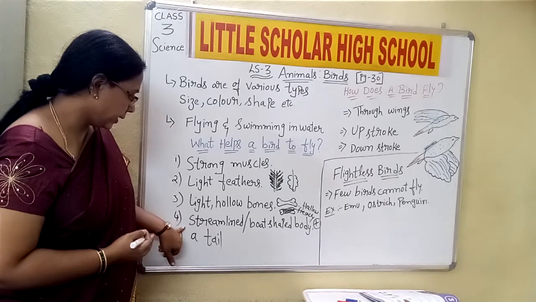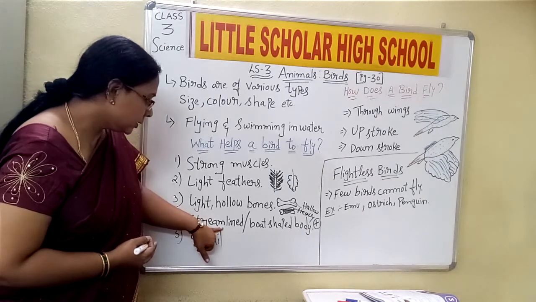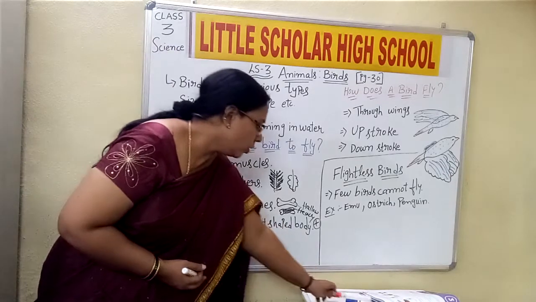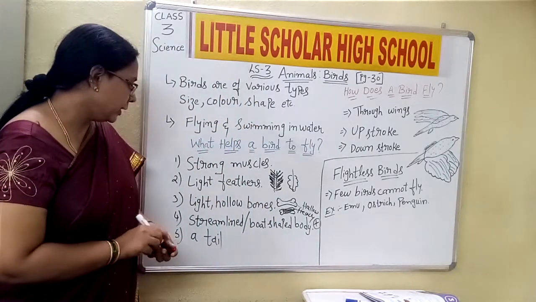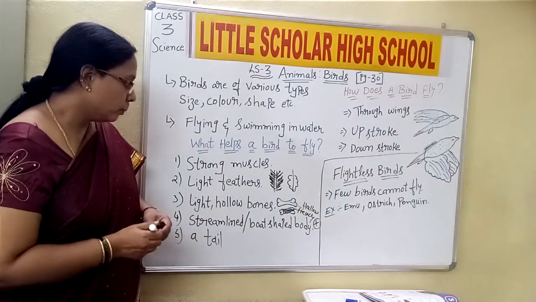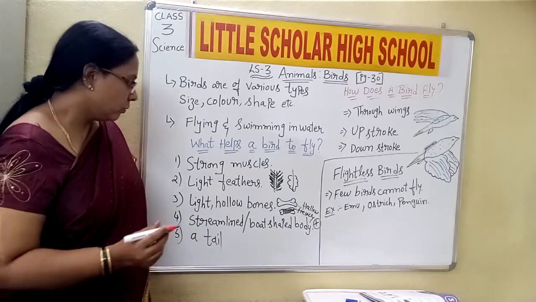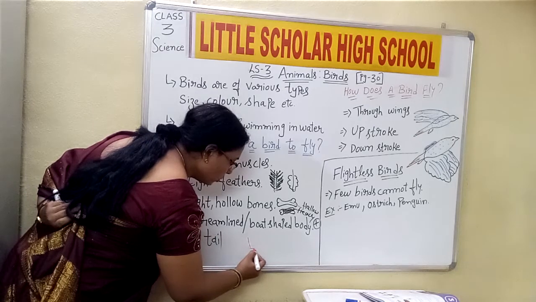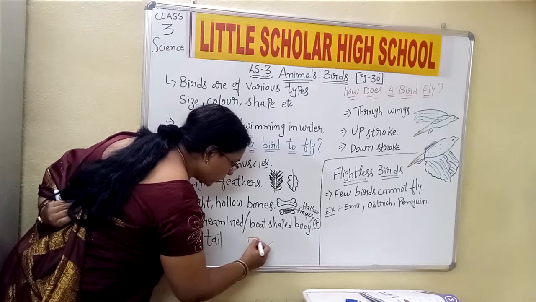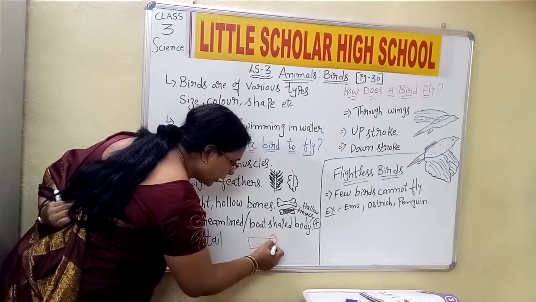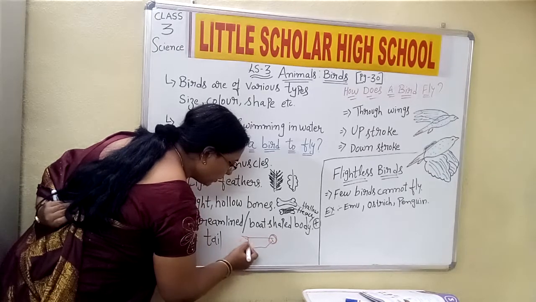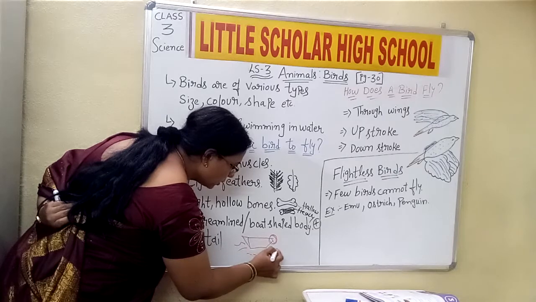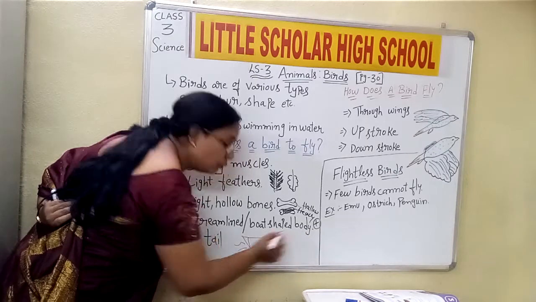The fourth point says that the body is a streamlined or boat-shaped body. How is the body here? The body is a streamlined or boat-shaped body. Now when we talk about this point, children, all of you know that the boat which floats in the water has this kind of shape, because it has to push the water and move forward.